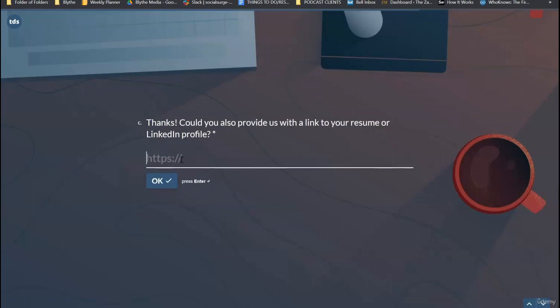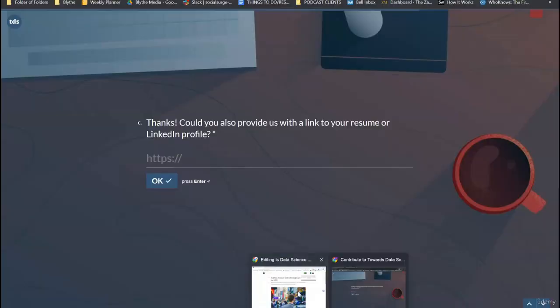And then again, they'll send you an email if you have been accepted to the publication. Then you only have to do this once. For most publications, you only do this once. And then once you're actually a writer for it, you can just send a draft to the publication like this.